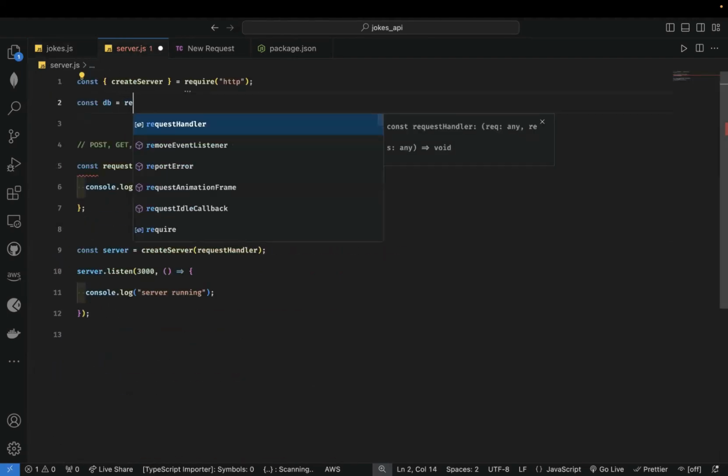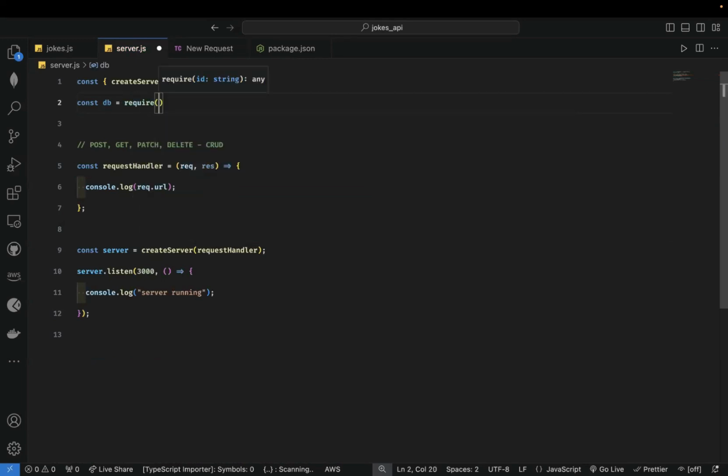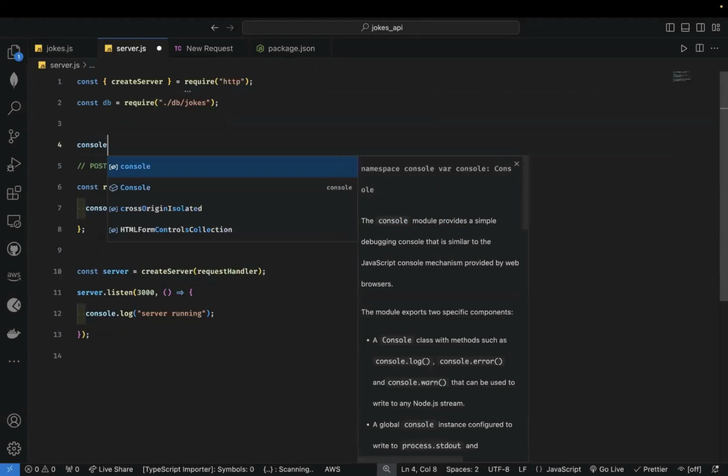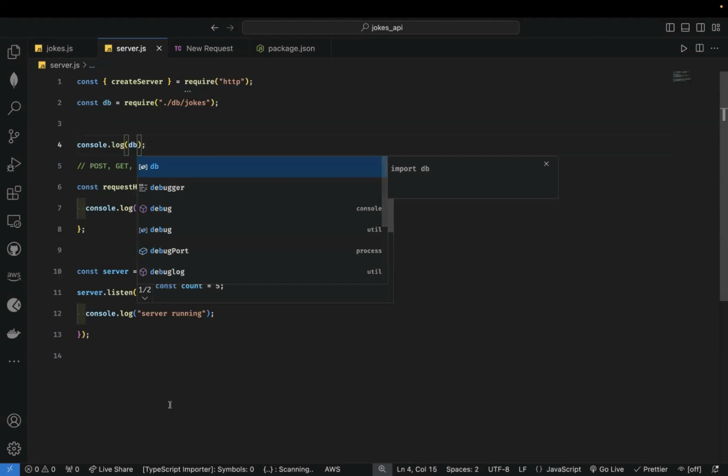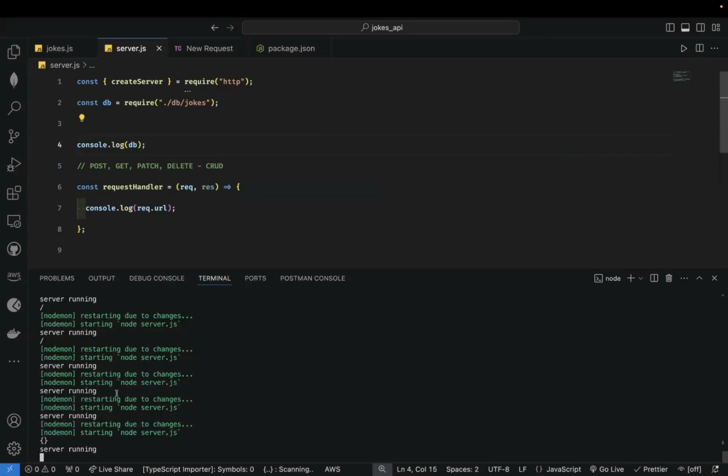So I'm going to require db, jokes.js. So let's see if that's working. console.log db, and get our terminal. Okay, so db is looking like an empty object.